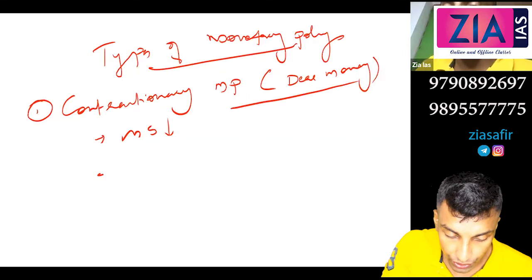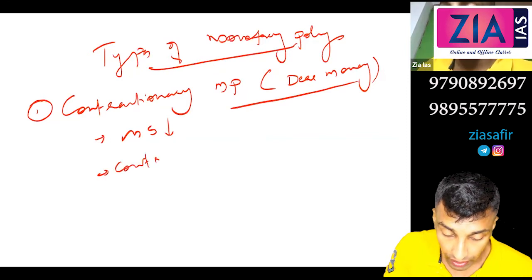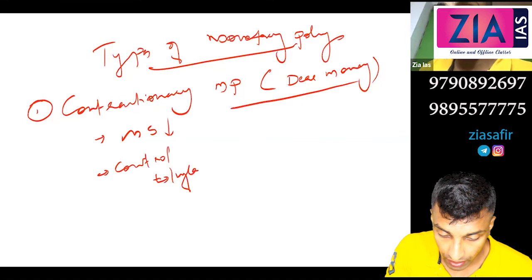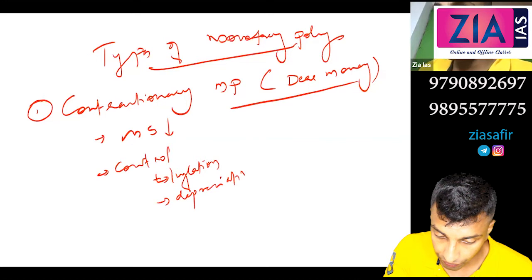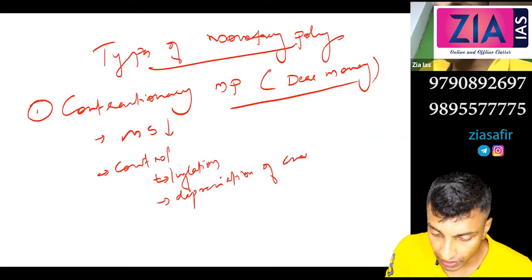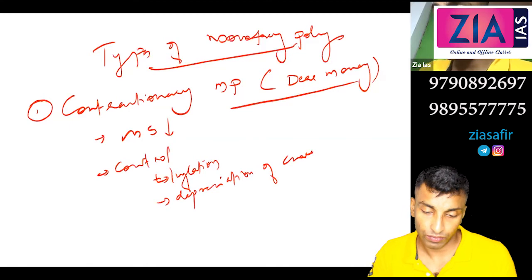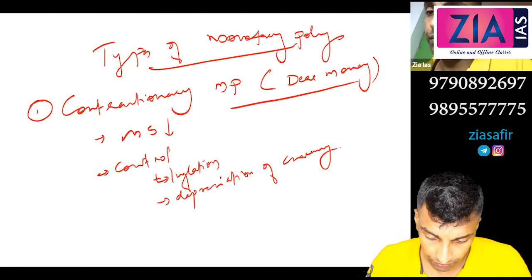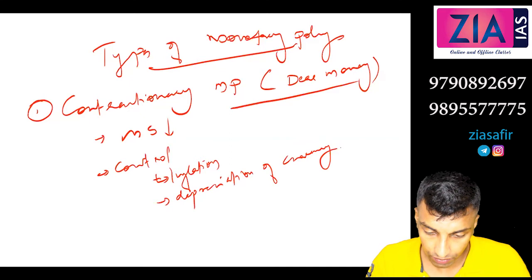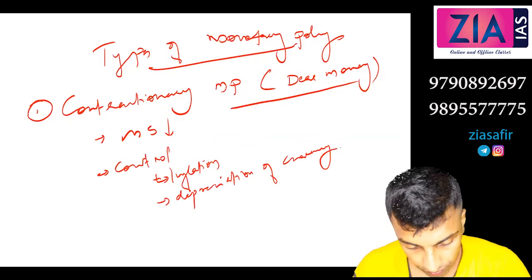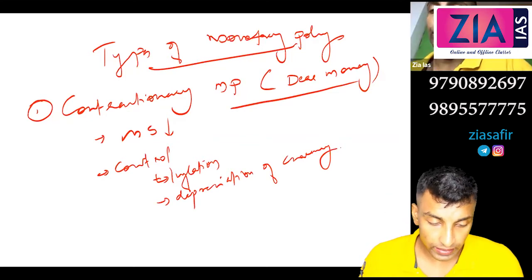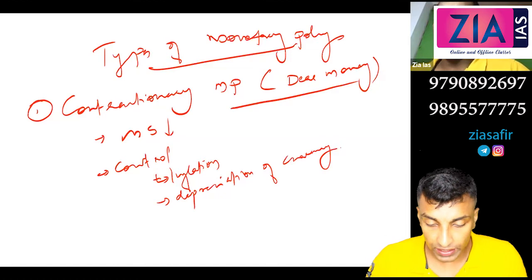So what are the objectives? To control inflation and also to check depreciation of currency. Am I audible now? There's some issue with your voice, it's breaking here and there. But I just noticed the definition, sir. Okay. So it seeks to control inflation and depreciation of currency.